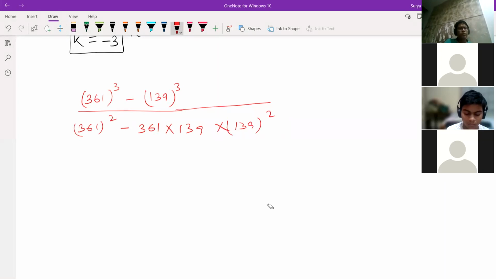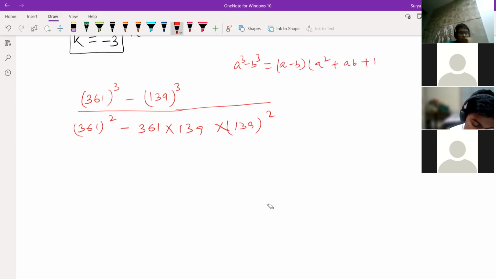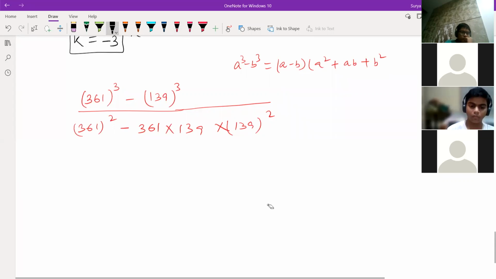If you know a cube minus b cube formula, then tell me. a plus b into a square, b square, this is minus, the a minus b.